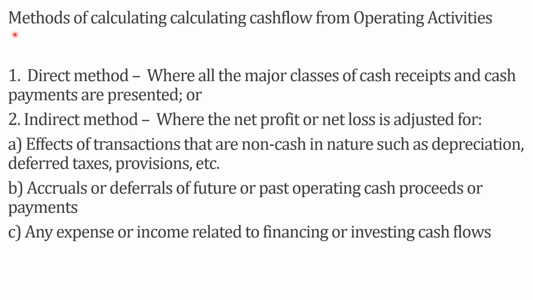In case of operating activities, we have some methods of calculating the cash flow. Let's discuss those methods. We have mainly two methods, that is direct method and indirect method. What is the direct method? Where all the major classes of cash receipts and cash payments are presented. In case of indirect method, we begin from the net profit or net loss and adjust it. In the direct method we begin from the cash receipts and payments, whereas here we begin from the net profit and losses, and adjust all the cash receipts and payments.